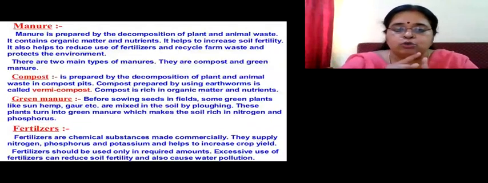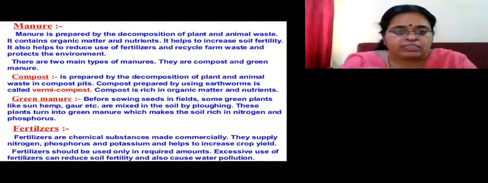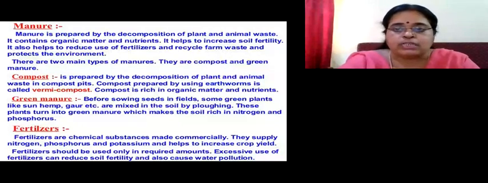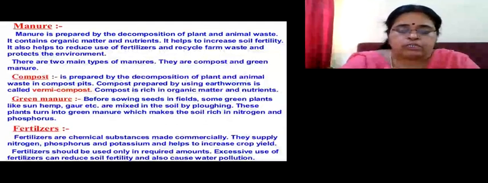Not only that, he should know what dosage he should use. He cannot just randomly put it in the field, whereas with manure, even if it is slightly excess, no serious harm will be there. But with fertilizers, they have to know the dosage, how to put, when to put, because if an excess amount is poured, it will just flow into the nearby water bodies or into the soil and decrease the fertility of the soil, and it can also cause water pollution, soil pollution. The soil can also become more and more saline. But they are chemical substances that are produced commercially, and they can definitely increase the crop yield.